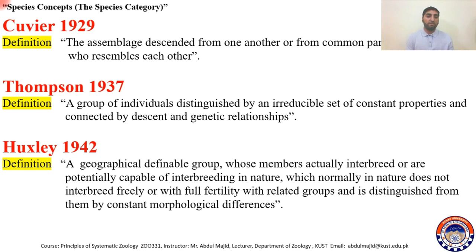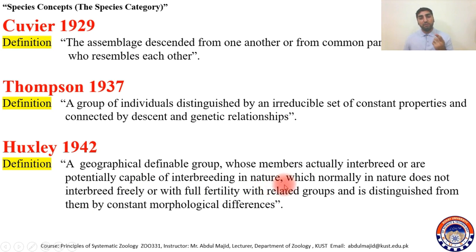In the same way, Equus caballus living in Kohat and those living in Lucky Marwat or in Waziristan cannot interbreed, but if you bring them together, they can. Normally in nature they do not interbreed freely or with full fertility with other related groups. So it is a geographically definable group whose members interbreed or are potentially capable of interbreeding in nature.